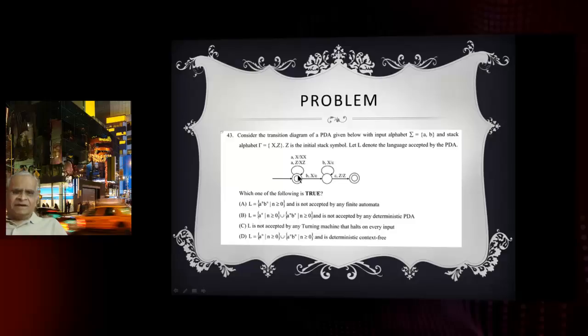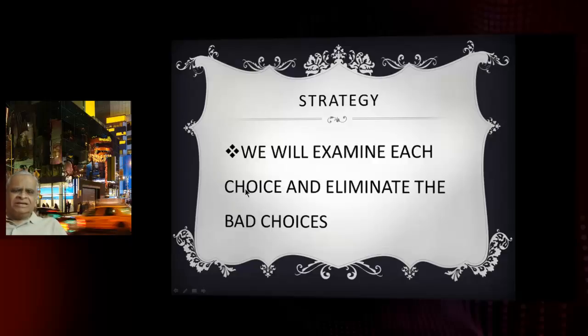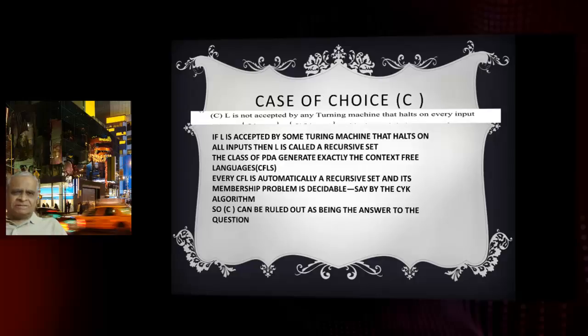Now we find, for example, on input B, it has a transition to another state. For every A which is stacked over here, a B is going to be unstacked over here. At the end, we find the stack becomes empty. Now, by an epsilon move, the symbol Z is removed, and the stack becomes empty. Let us consider each one of the choices. We'll examine each choice and eliminate the bad choices. Then if we eliminate the bad choices, what is left is the right choice.